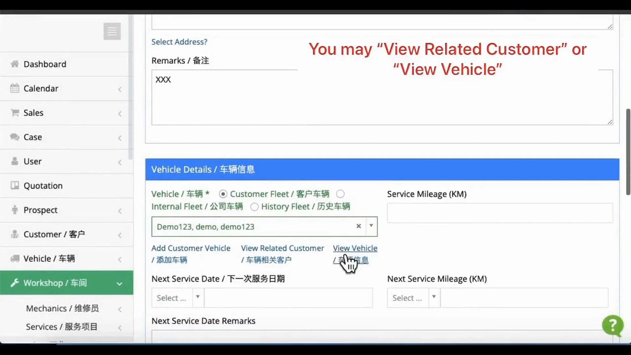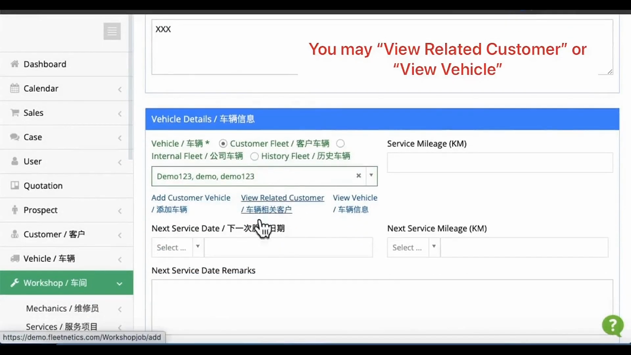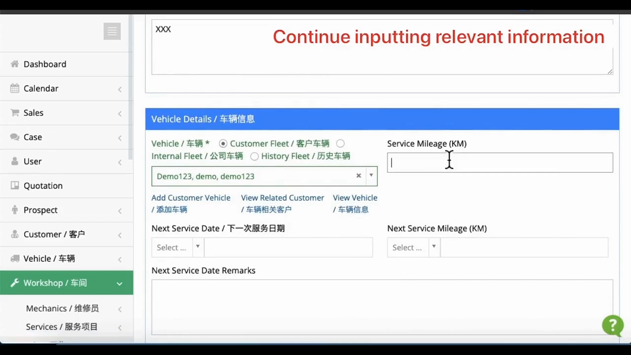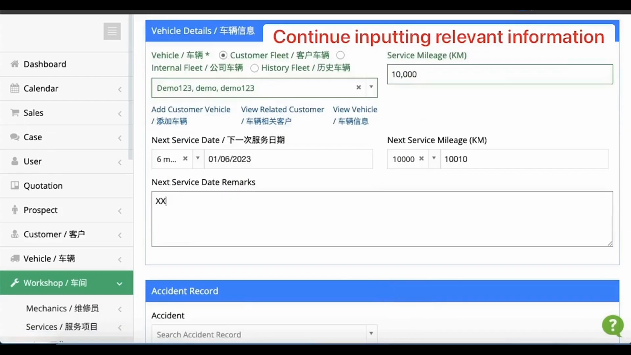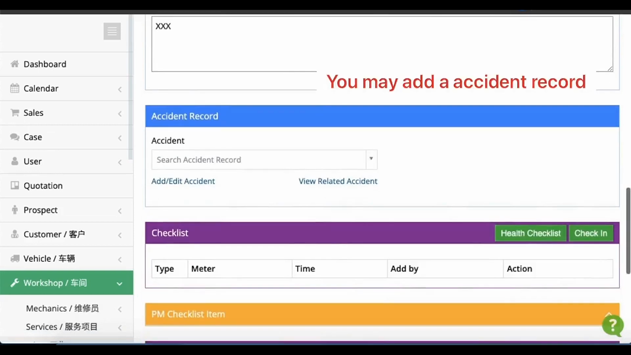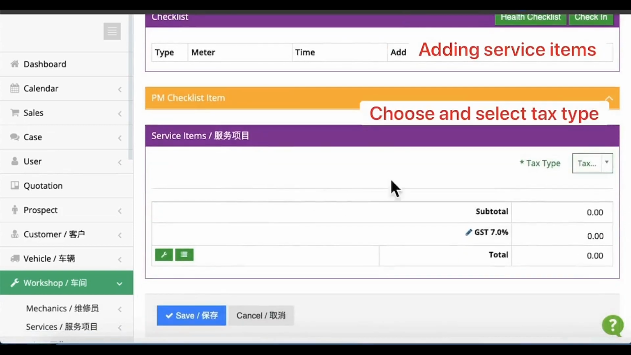You may also view related customer or view vehicle. Enter the service mileage, next service date, next service mileage, and remarks regarding the next service date. Proceed to the accident record section if applicable. If not, continue to the service items table.